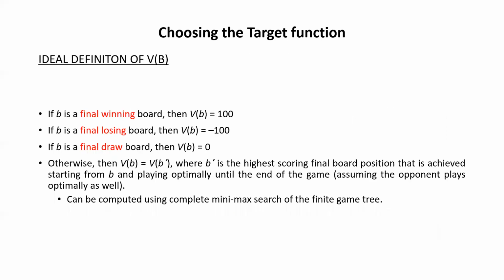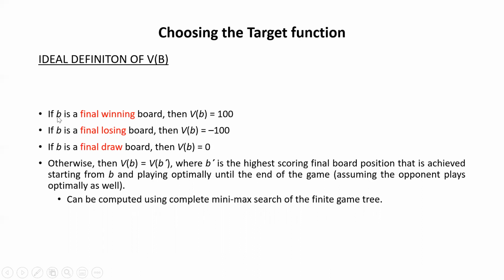Now let's move to the next slide. I'm talking about numbers in a numerical score now. This numerical score can be 100, -100, or 0. This will be according to the board state's position.